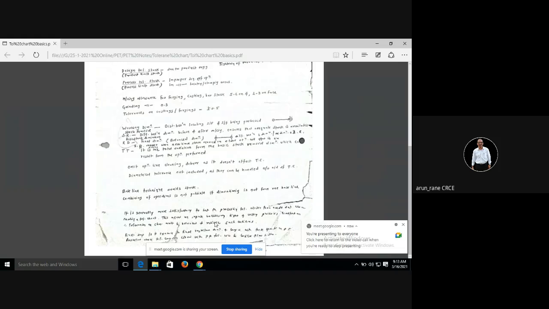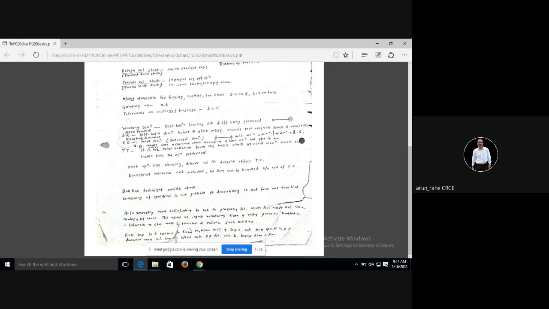Generally, in the tolerance chart, it is more satisfactory to set the processing tolerance closer than what is given. So we start with the closer tolerance, and then we relax. The meaning of this is we start with the closer tolerance, and then we relax.